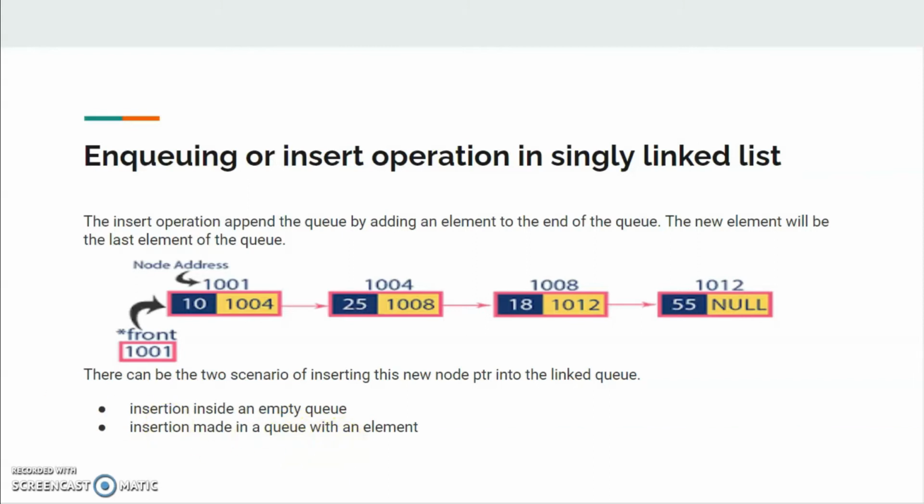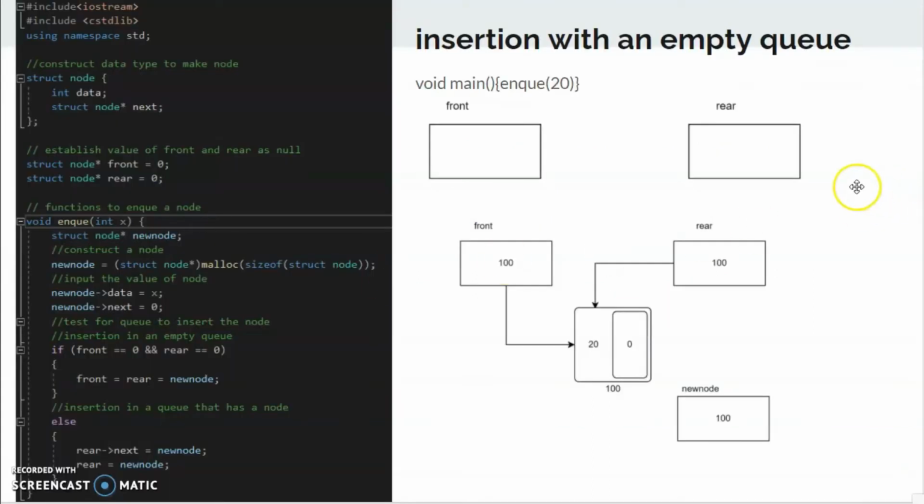So the first thing that we will discuss is the insertion with an empty queue. Inside the code we will establish a struct which we will name node, and inside the node it will contain the data type integer, data, and it will also contain the struct node pointer which we will name next. So this next variable will contain the next node inside the queue. I will discuss it in detail later.